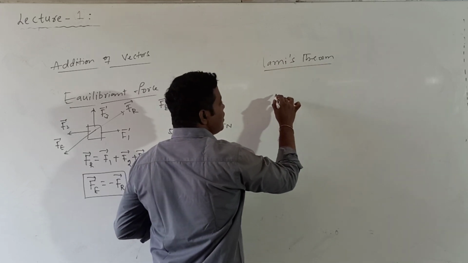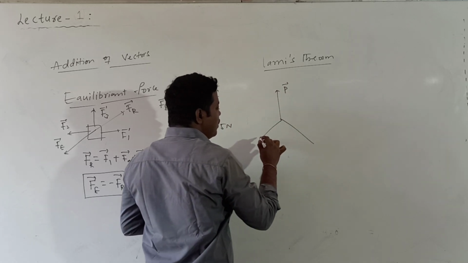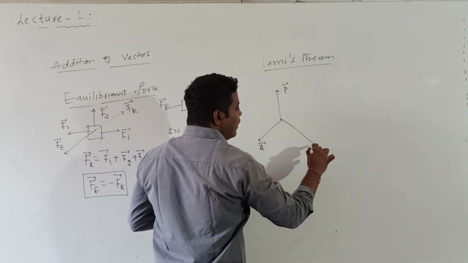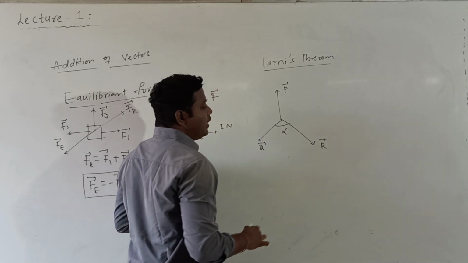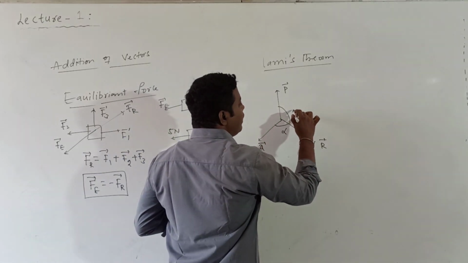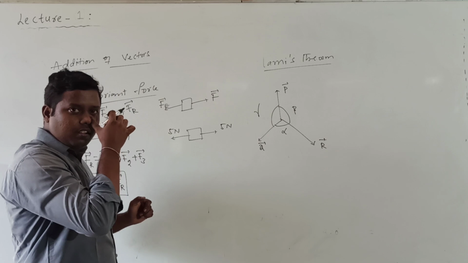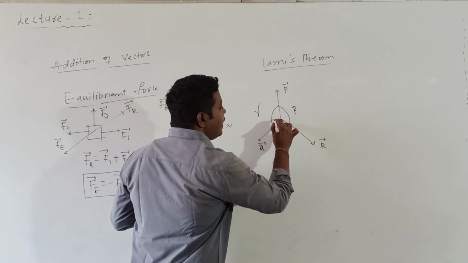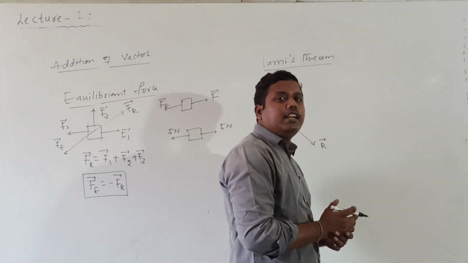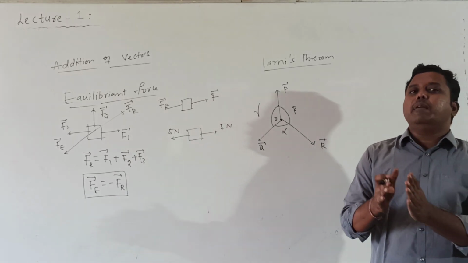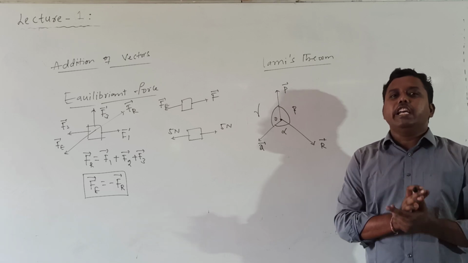So let us suppose 3 forces are there. Let me consider the 3 forces such that one force is P bar, one force is Q bar, and the last one is R bar. Let us suppose alpha is the angle between Q bar and R bar, beta is the angle between P bar and R bar, and gamma is the angle between P bar and Q bar. When 3 forces act on a particle simultaneously from the same point, such that the particle is in equilibrium.